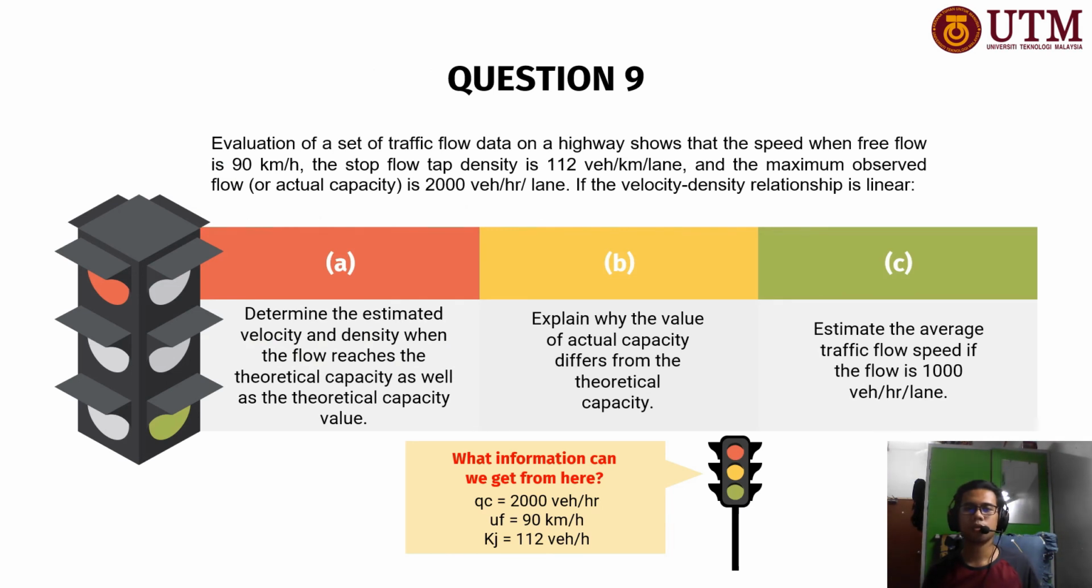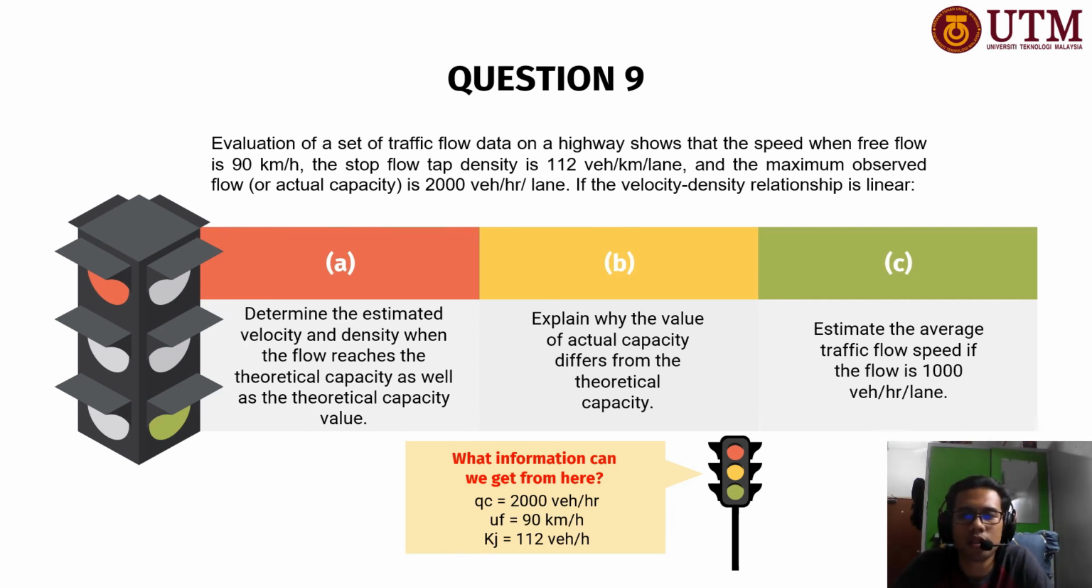All right, so let's move on to the next question, the last question, which is question 9. Let me read the question real quick. Evaluation of a set of traffic flow data on a highway shows that the speed at free flow is 90 km per hour, the stop flow jam density is 112 vehicles per kilometer per lane, and the maximum observed flow or actual capacity is 2000 vehicles per hour per lane.